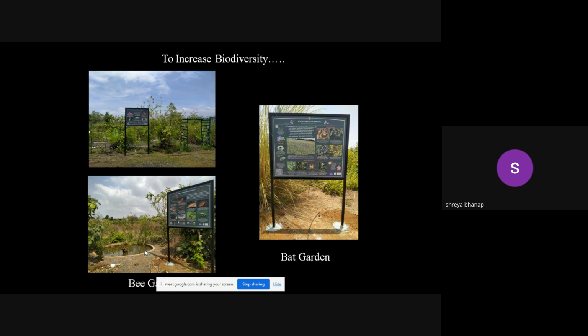The trees which are present in that area are important because they can attract a lot of bees and bats in that area.